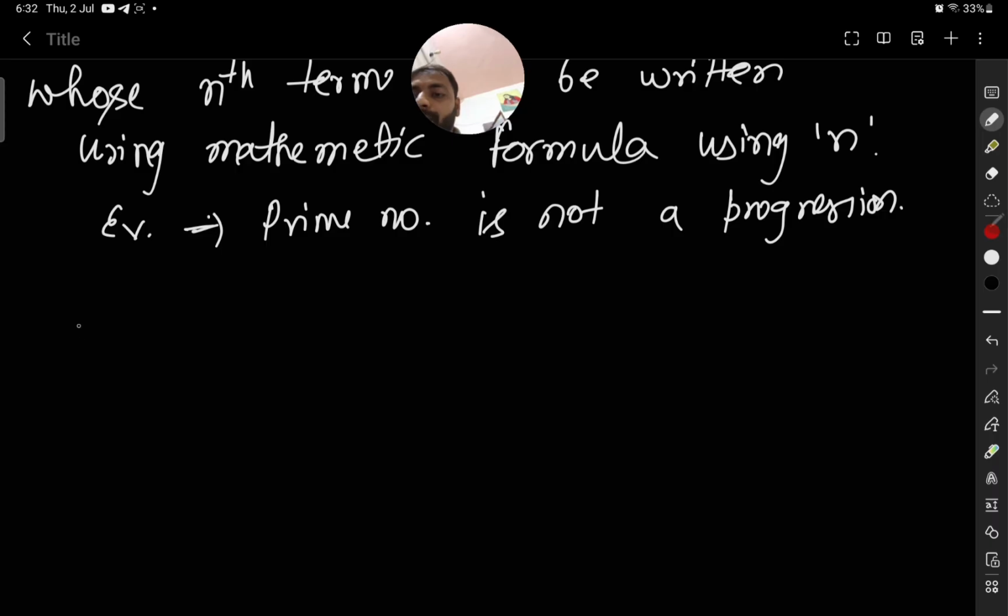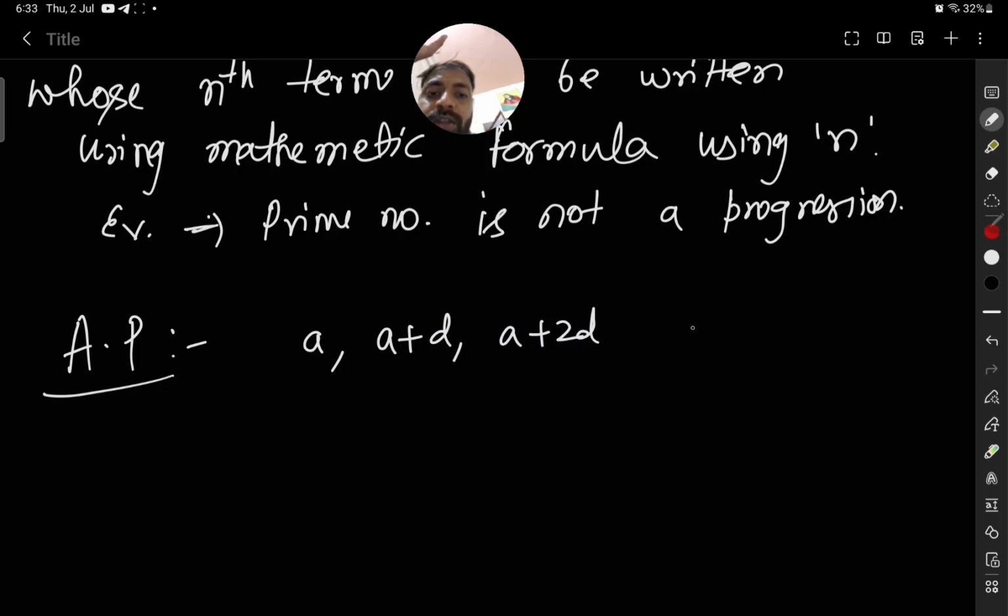Now we will come to the arithmetic progression, AP. So we know how the terms of AP are written. There will be a common difference, d: a, a plus d, a plus 2d. You are 11th standard students, so I am not going deep into the initial things of AP. You would have studied it very well earlier. In this way, can you tell me the nth term? Actually, we have written it earlier also.